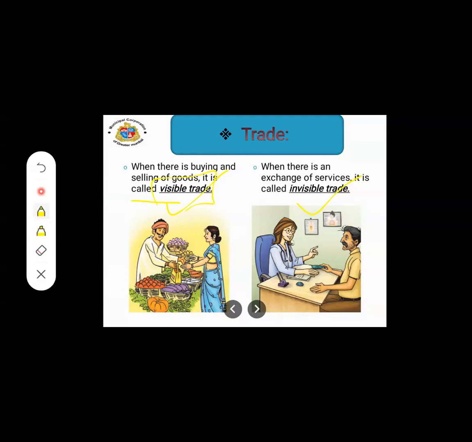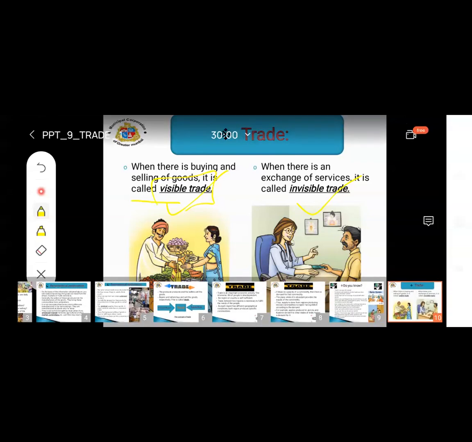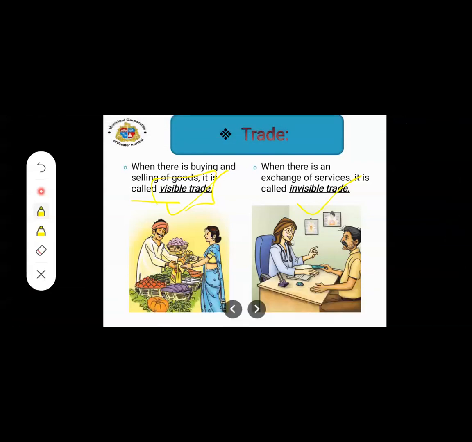Doctors give advice to patients and give medicines. This is known as invisible trade, where the exchange of service can be seen. These are the two simple types of trade.